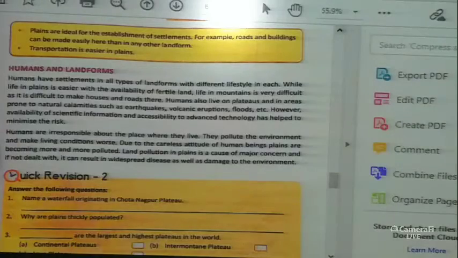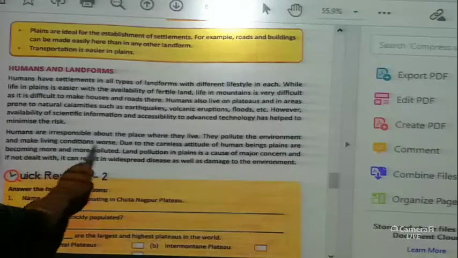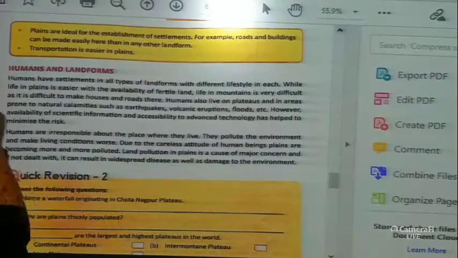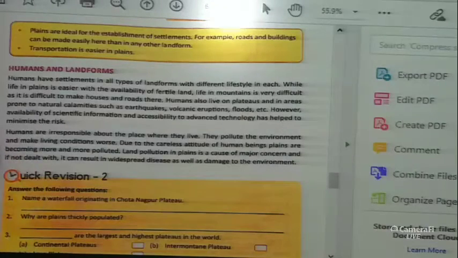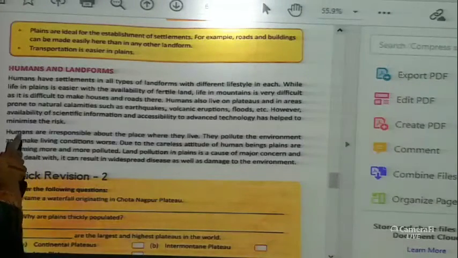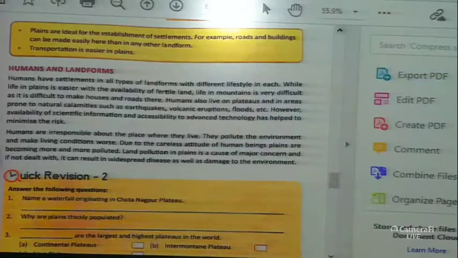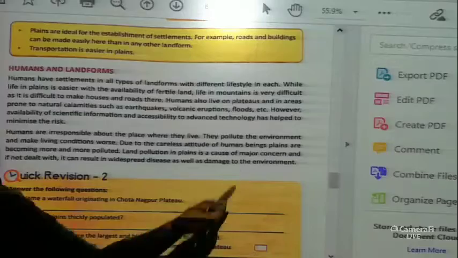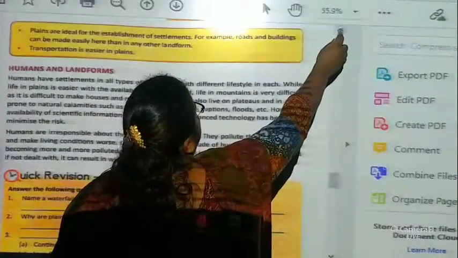Once again, I'll just repeat the land pollution portion. There can be a question: what is land pollution and how can we prevent land pollution? And why is the human responsible for land pollution? So you can write it in your own words.